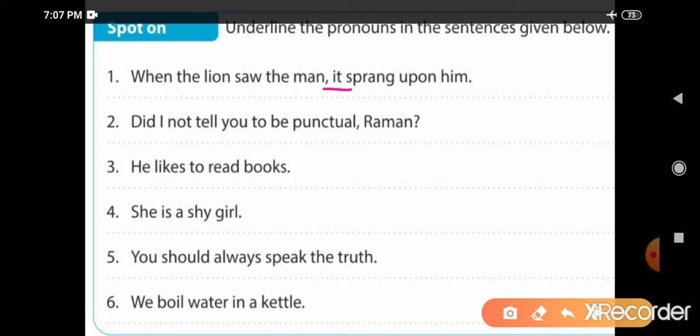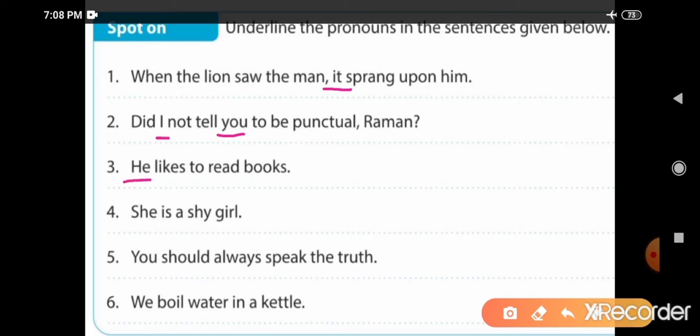Second, did I not tell you to be punctual, Raman? So here which word is used instead of a noun? We will read again. Did I not tell you to be punctual, Raman? So your words are I and you. These two words are pronouns. Good. Third, he likes to read books. He is the pronoun.